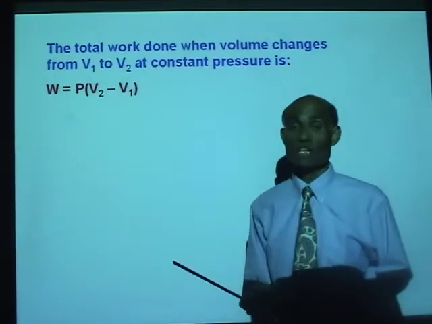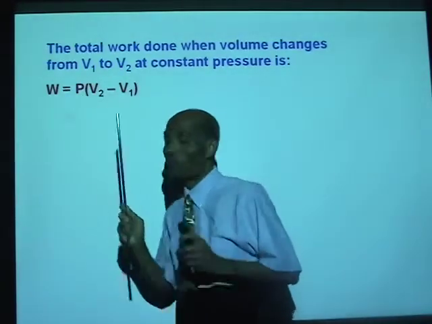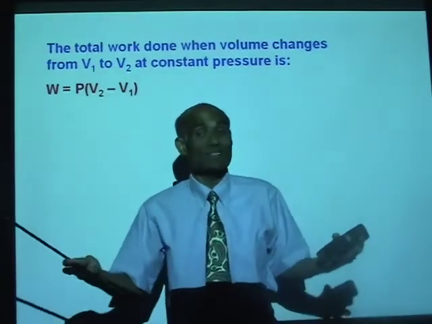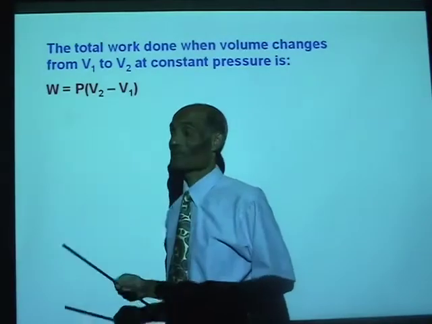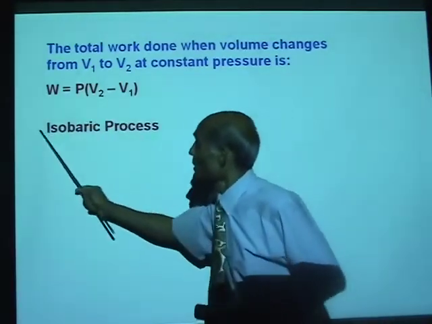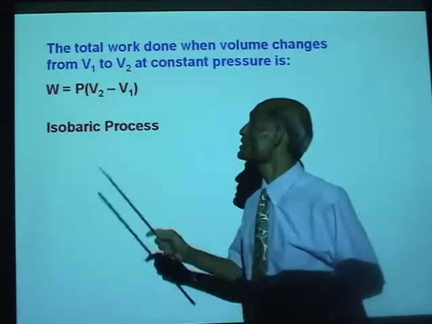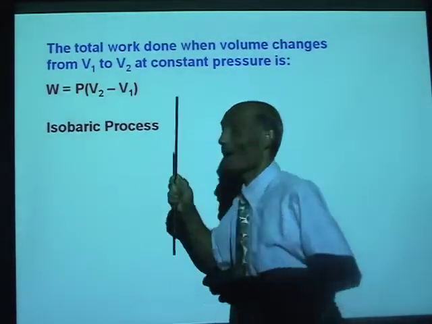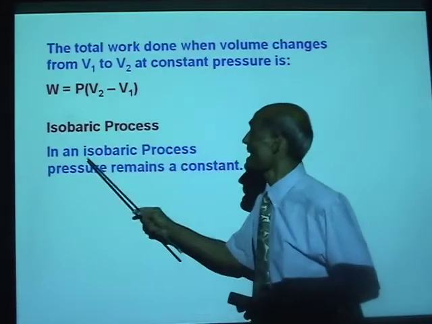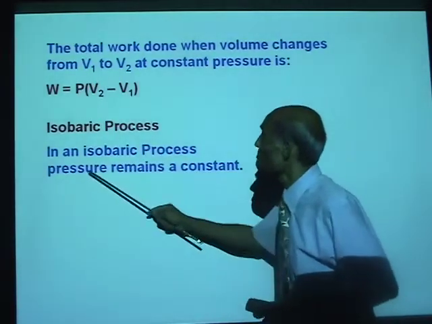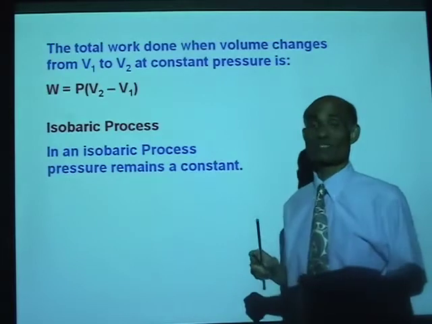Now here, the assumption we made is that the pressure remains a constant. Then only this will work. Now, a process where pressure remains a constant is called an isobaric process. In an isobaric process, pressure remains a constant.